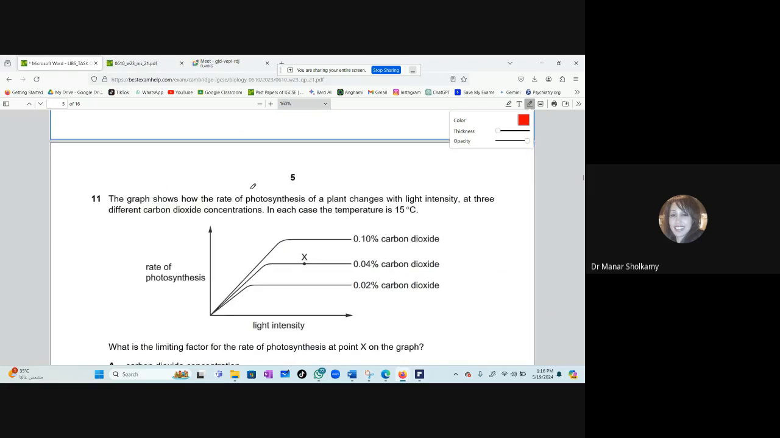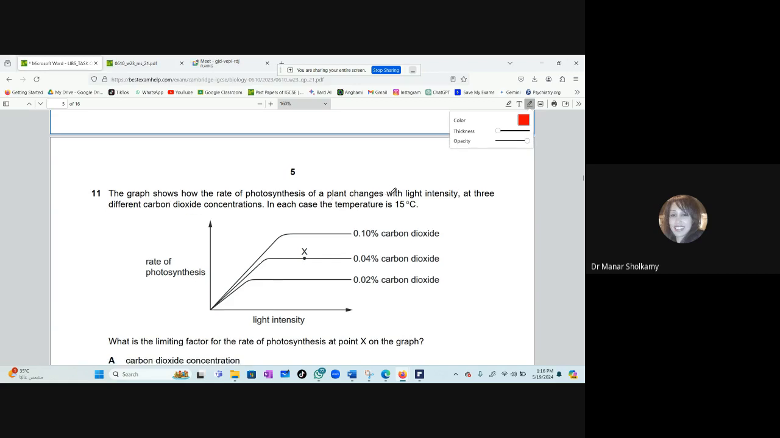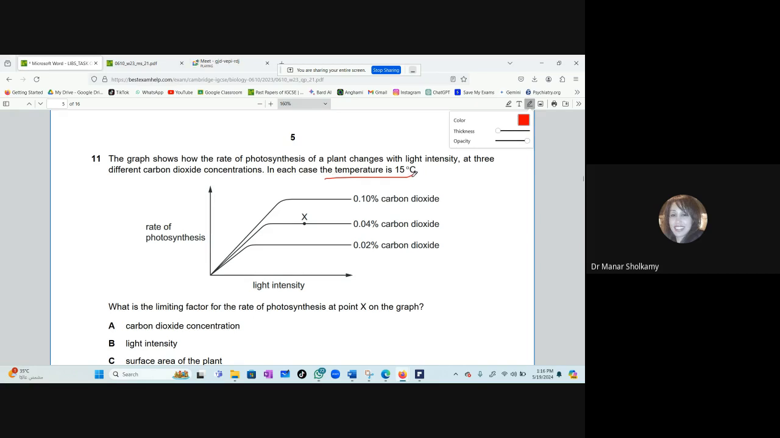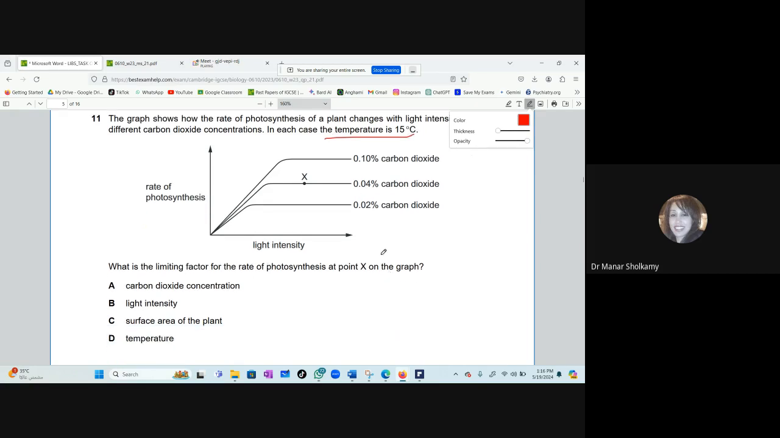11. The graph shows how the rate of photosynthesis of a plant changes with light intensity at 3 different carbon dioxide concentrations. In each case, the temperature is 15, so the temperature is constant. Now, what is the limiting factor for the rate of photosynthesis at point X on the graph? Look at point X. Carbon dioxide concentration. A. Yes, it's very easy